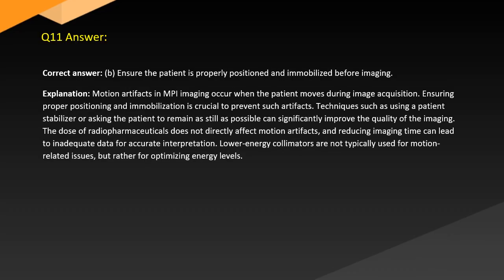Answer. Correct answer, B. Ensure the patient is properly positioned and immobilized before imaging. Explanation. Motion artifacts in MPI imaging occur when the patient moves during image acquisition. Ensuring proper positioning and immobilization is crucial to prevent such artifacts. Techniques such as using a patient stabilizer or asking the patient to remain as still as possible can significantly improve the quality of the imaging.